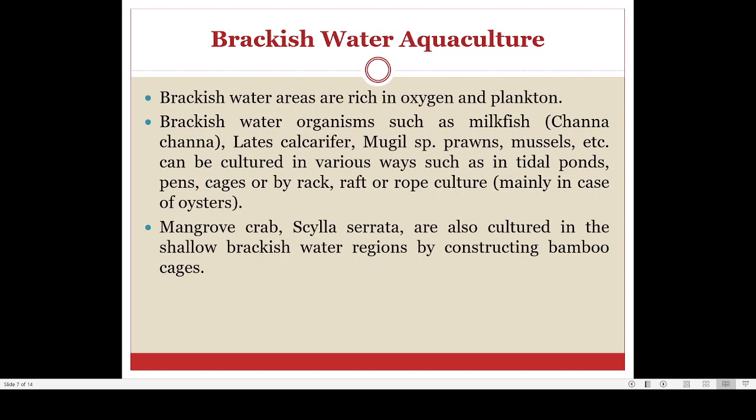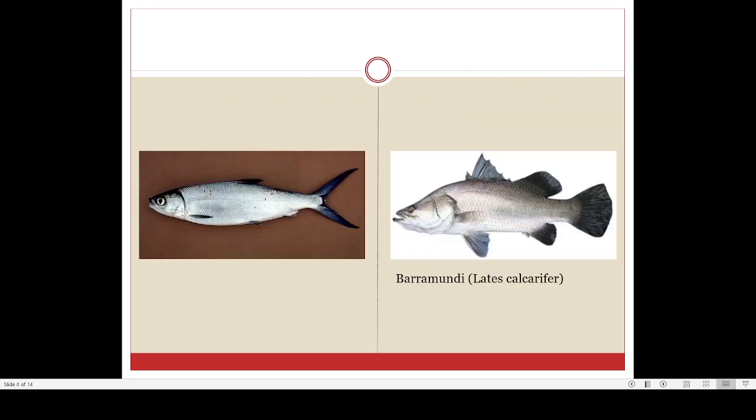Compared with open sea or river water, the availability of food or nutrients is more in a brackish water environment. That is the reason why many fishes choose to live in an environment of variable salinity. So these are some of the important fishes which can be found exclusively in brackish water.